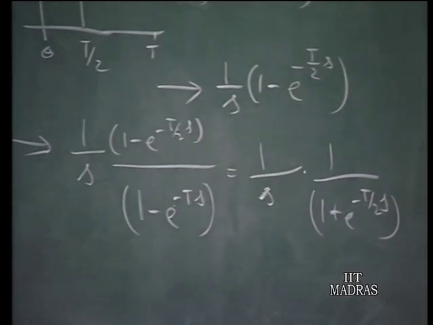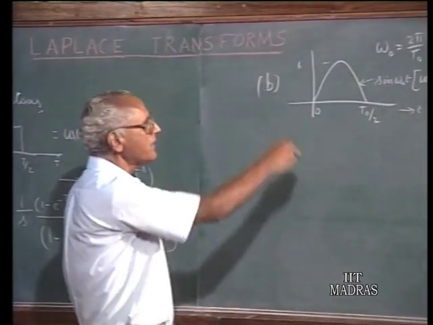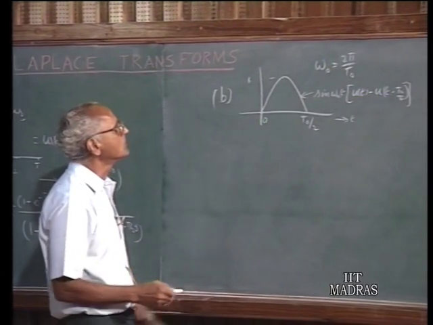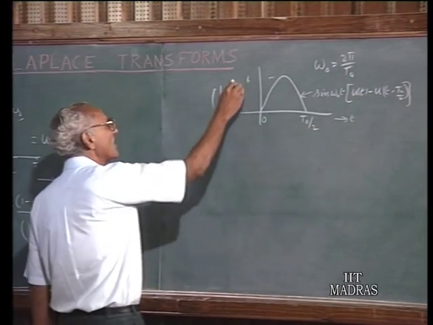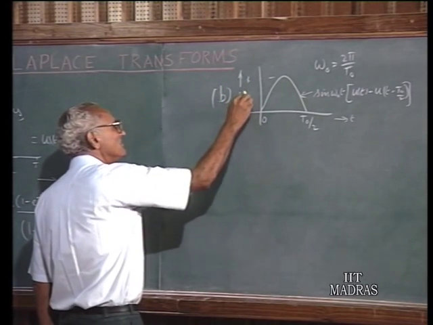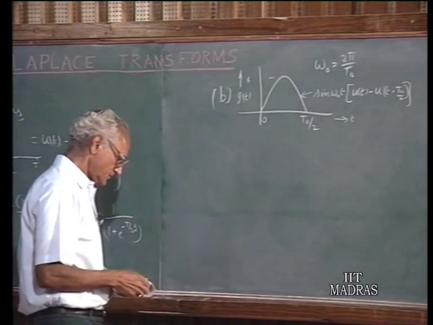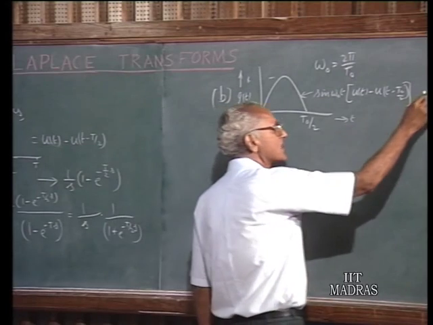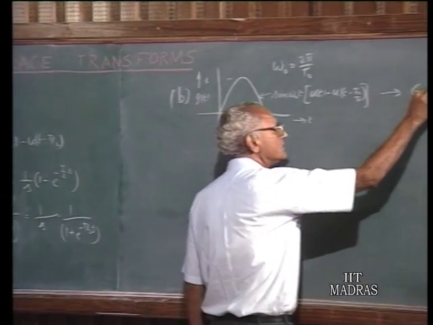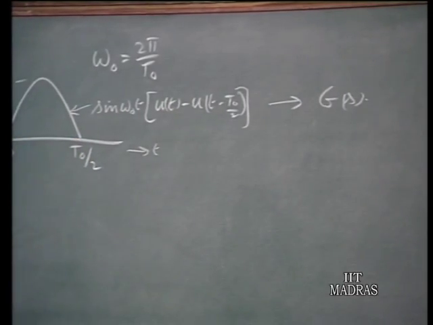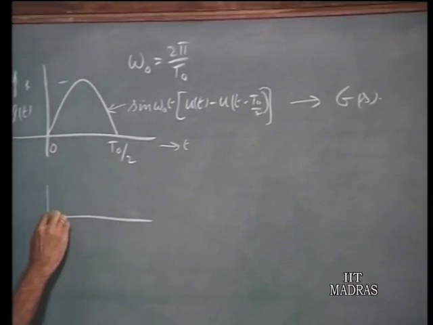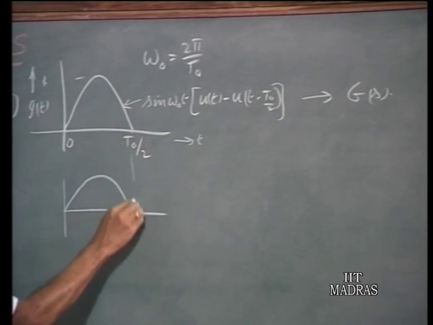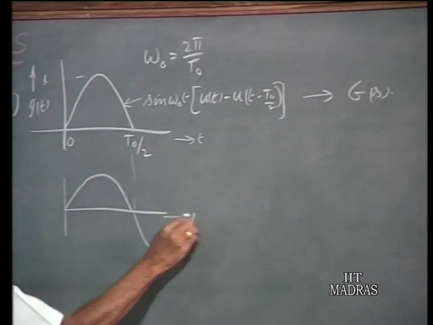Now, when you go to B, we have derived this in a different fashion, but now I would like to derive it using the property of the periodic function. Suppose I call this g of t. Then let me say that this has a Laplace transform G of s. Now, suppose I extend this like this.